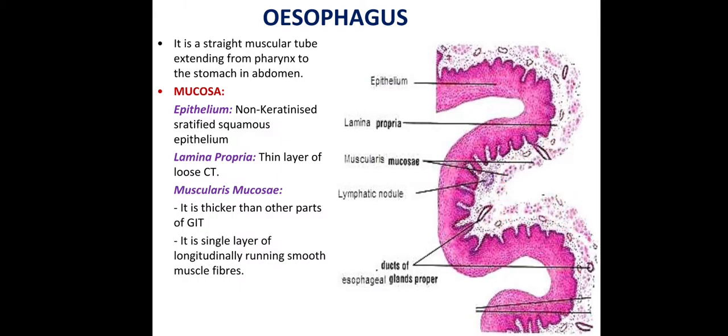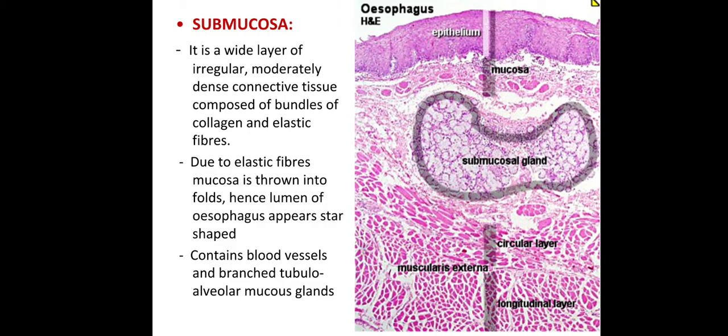longitudinal running fibers. Now the submucosa: just below the mucosa, that part is known as the submucosa. It is a wide layer of irregular dense connective tissue composed of bundles of collagen and elastic fibers. It also contains blood vessels and submucosal glands. Here, due to the elastic fibers, the mucosa is thrown into folds, hence the lumen of the esophagus appears star-shaped. It contains blood vessels and branches of the tubuloalveolar mucous glands.